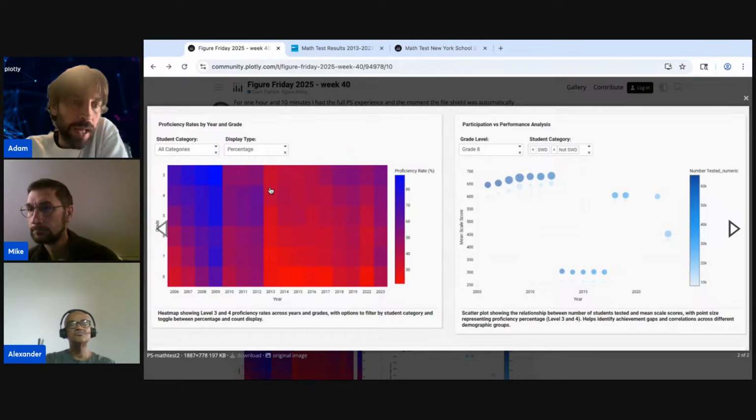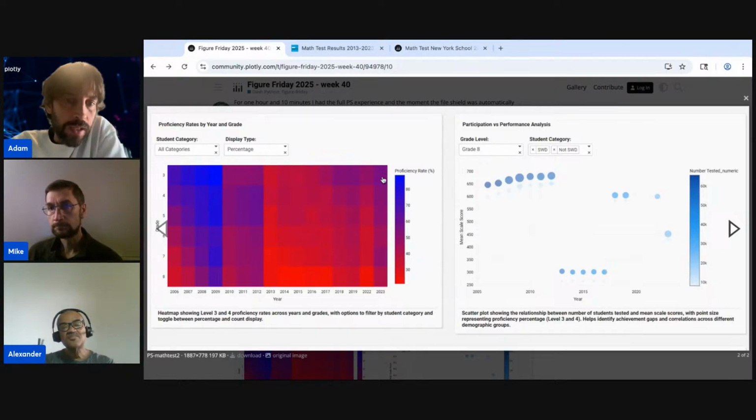So everything being red, I think just things changed. But generally speaking, let's look at this last year, 2023, in the data. Even this year, 2022, the lower grades show more proficiency on average than the higher.